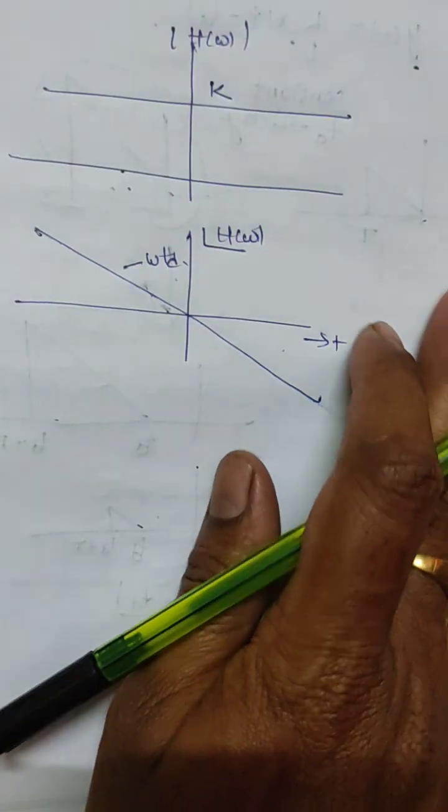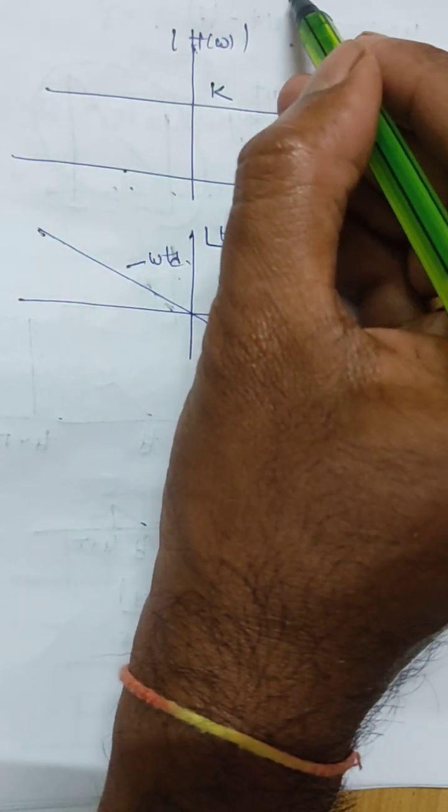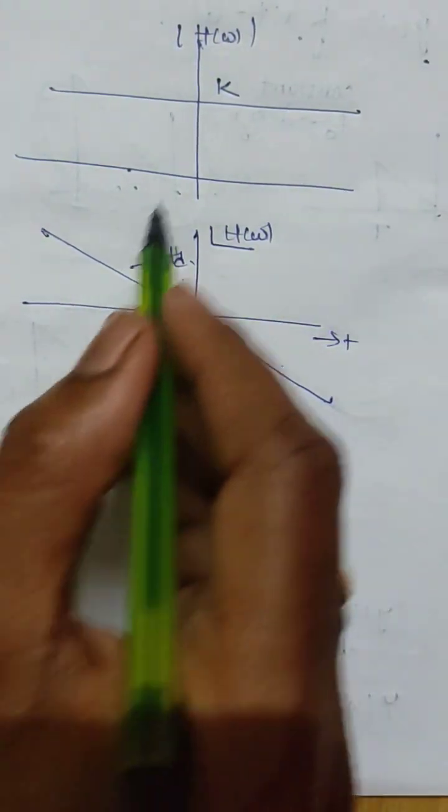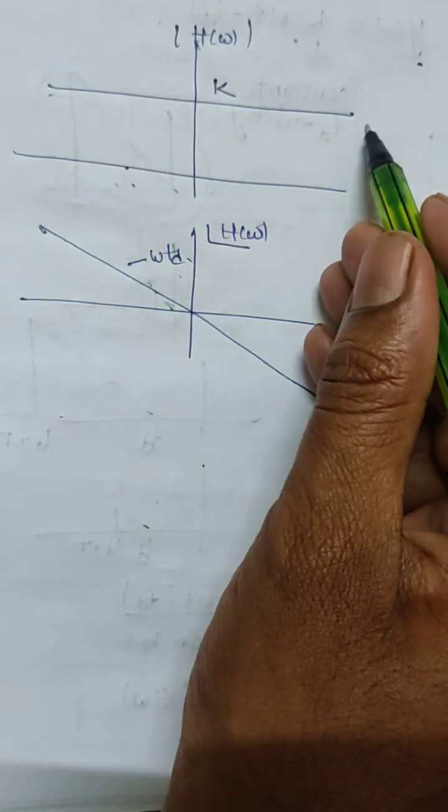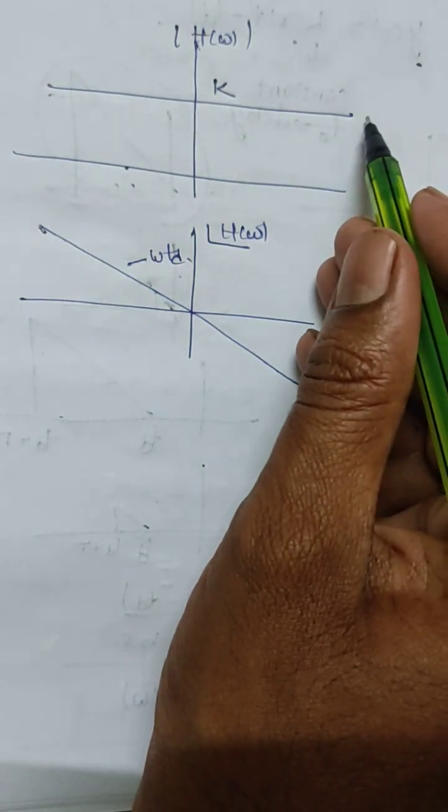All the frequencies should have the same magnitude k.